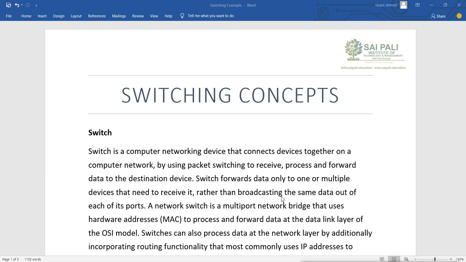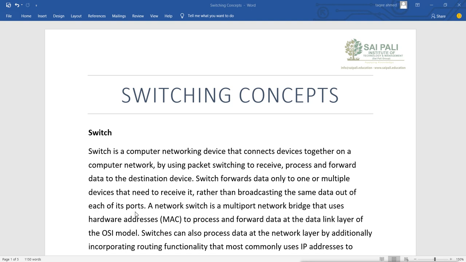A switch forwards data only to the one or multiple devices that need to receive it, rather than broadcasting the same data out of each of its ports. Previously, when we were using the hub, what did the hub do? It sends data to every device which is connected. It broadcasts every data that comes to the hub. But a switch does not do that.